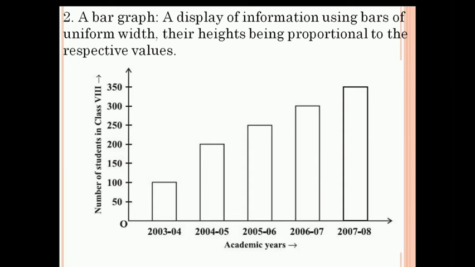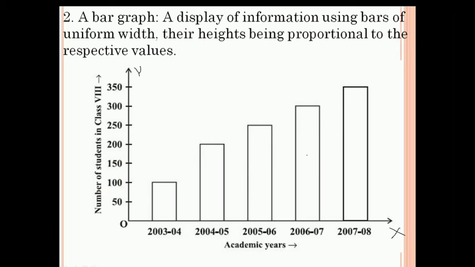This horizontal line shows the x-axis and the vertical line shows the y-axis. The x-axis represents the academic years and the y-axis represents the number of students in class 8.